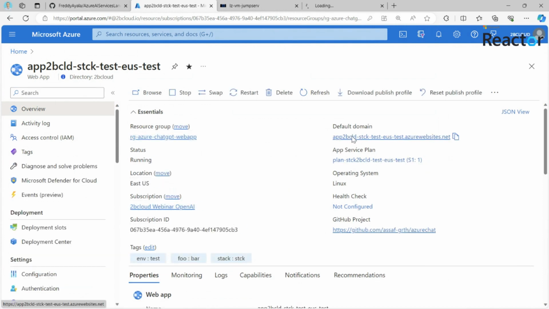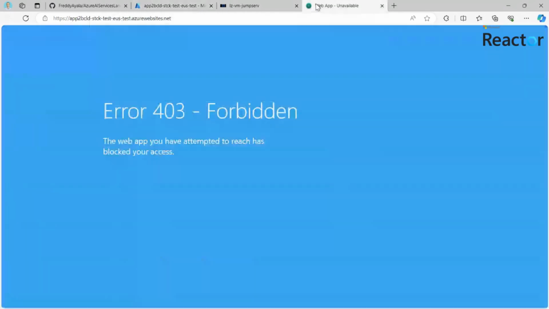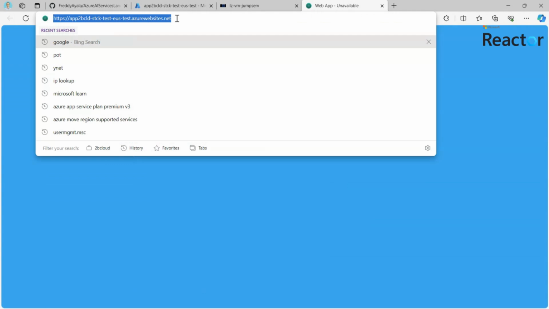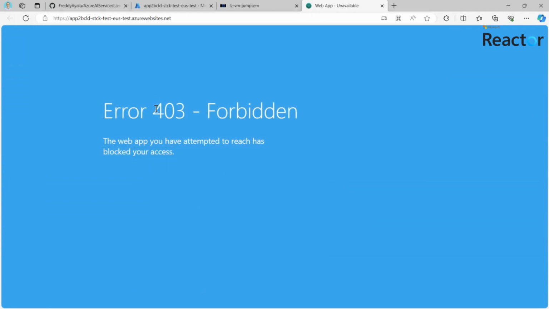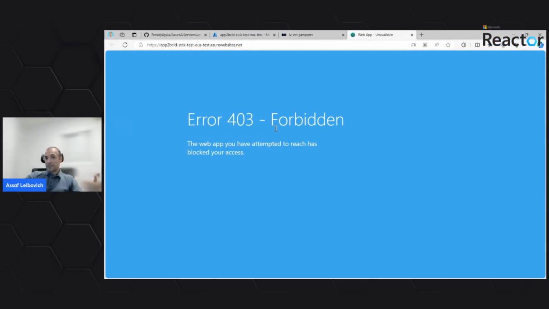Let's try to access it from the internet. This is the application URL. If we try to access it from our browser, we can see that it is not accessible. We get 403 Forbidden. There is a firewall blocking us. This was the access restriction defined earlier in the networking tab of the app service.